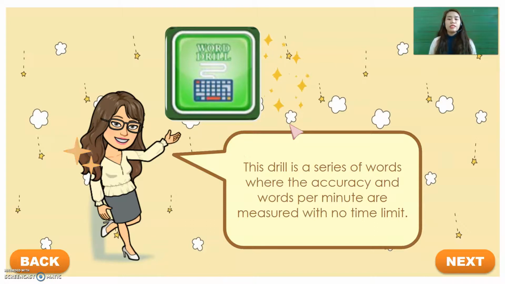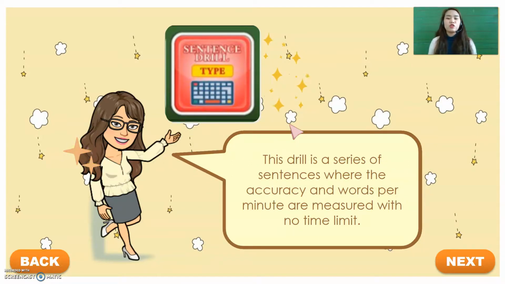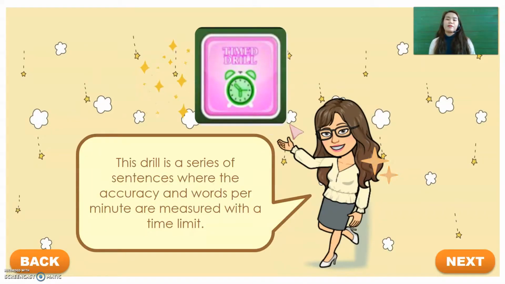word drill. This drill is a series of words where the accuracy and words per minute are measured with no time limit. Fourth, sentence drill. This drill is a series of sentences where the accuracy and words per minute are measured with no time limit. Time drill. This drill is a series of sentences where the accuracy and words per minute are measured with a time limit.